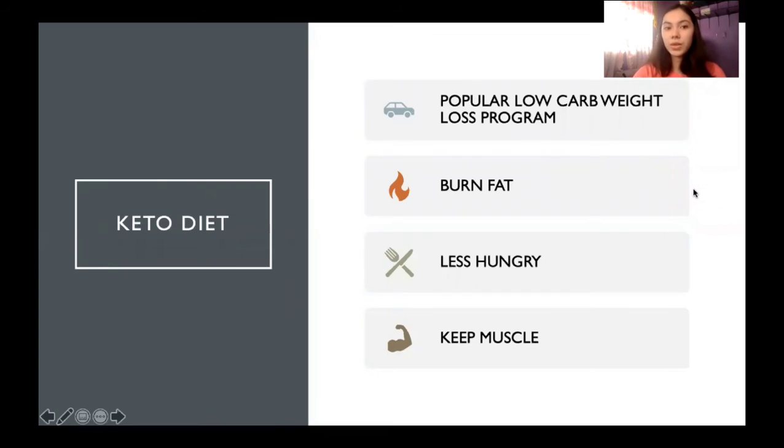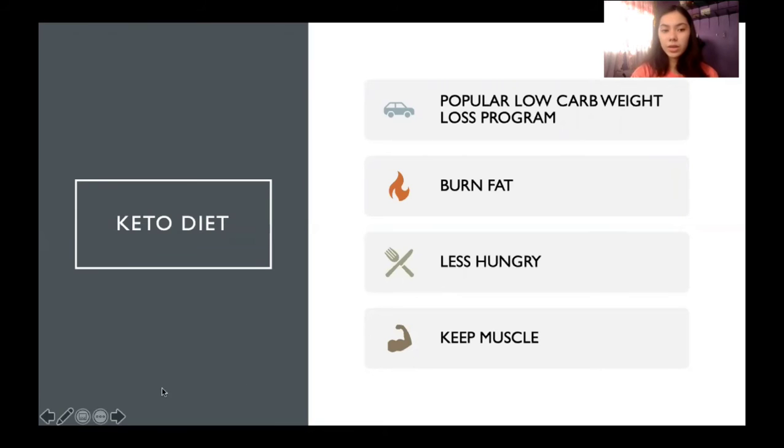In addition to ketosis, let us also talk about the keto diet. The keto diet is a popular low-carb weight loss program, and it also helps us burn fat, makes us feel less hungry, and lastly, it helps us keep our muscles.